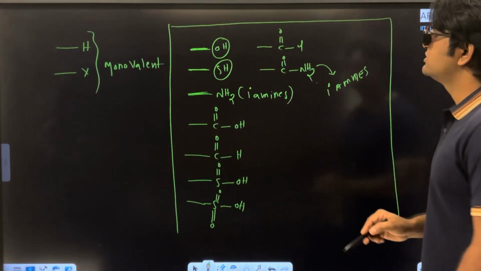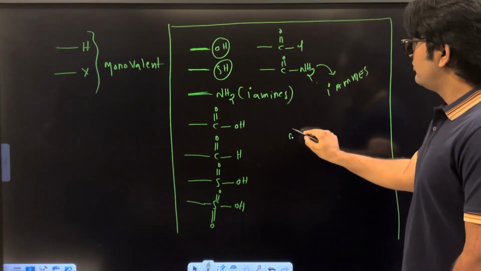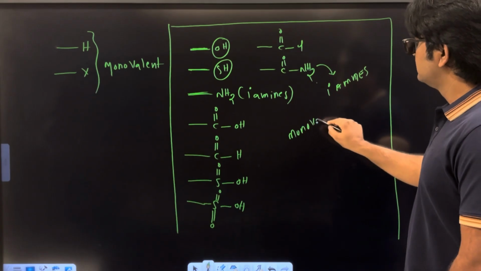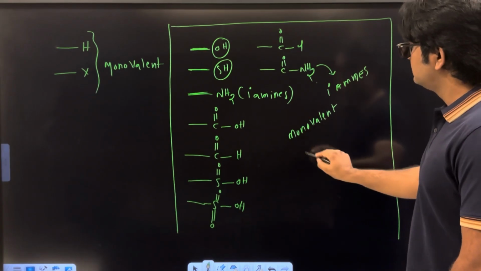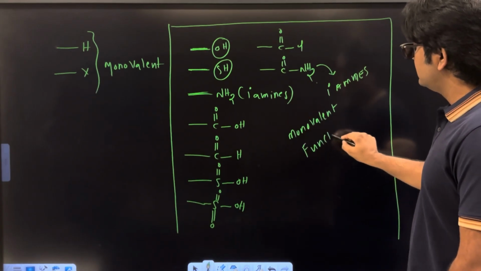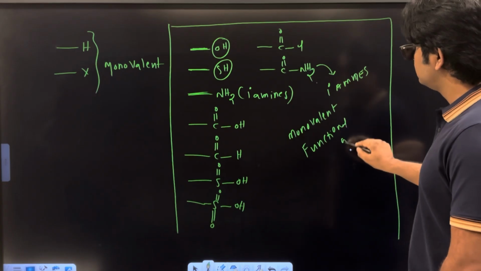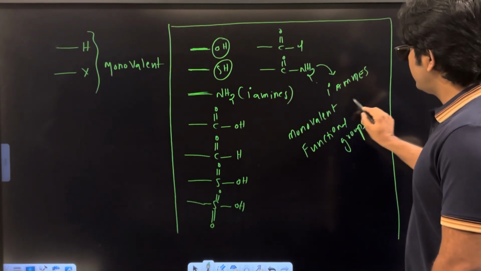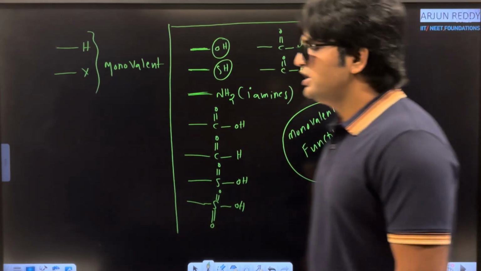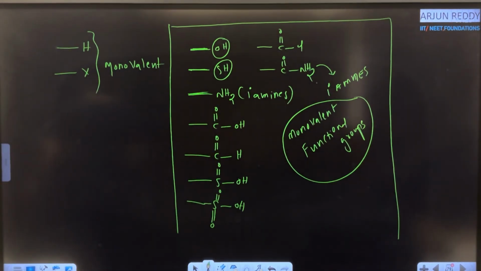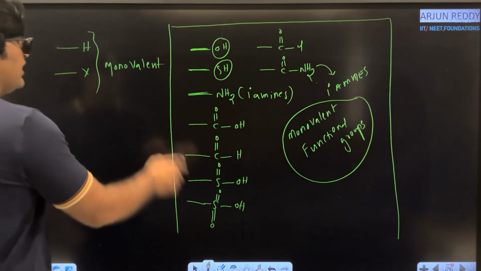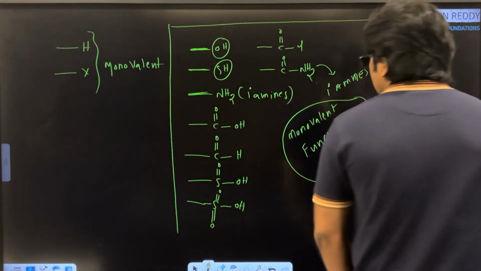What is the common feature of these functional groups? These are monovalent functional groups. Remember this point. Monovalent atoms and monovalent functional groups.